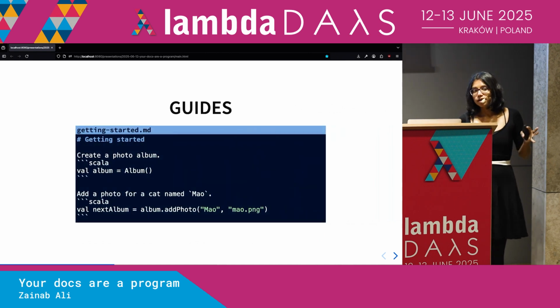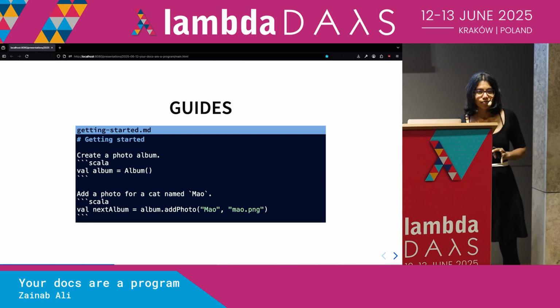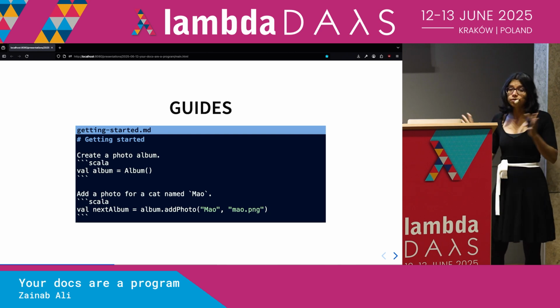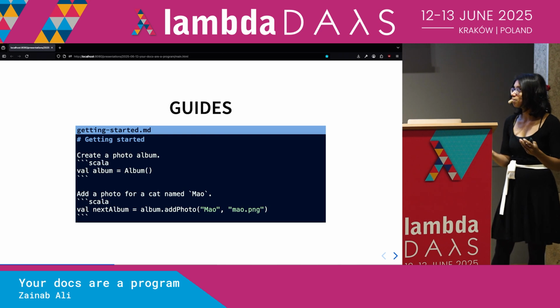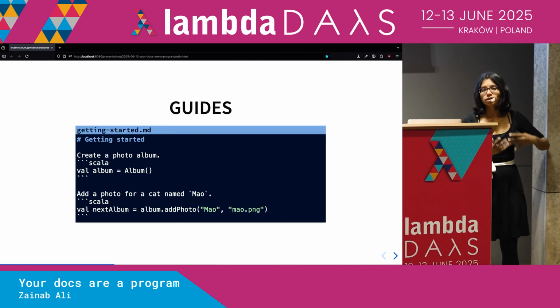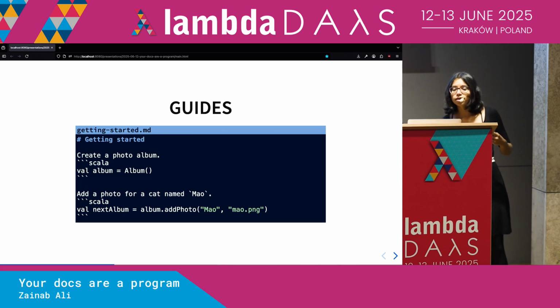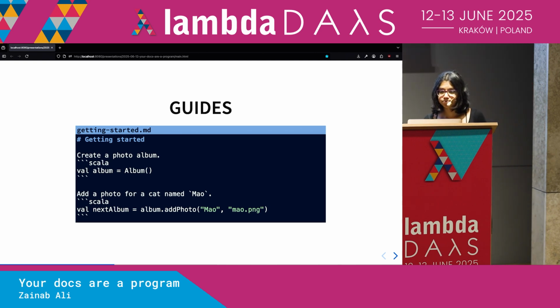So with the other forms of guides we usually write, we tend to gravitate towards Markdown. And that's for various reasons. Markdown has some great editors, and it's got some great viewers as well, right? If you use GitHub, you'll know that it's very, very easy to just get a view of what your Markdown looks like. So usually when we're writing all of these other guides, a lot of other literature around our library will gravitate to Markdown. And we'll have code snippets in that Markdown as well. So here is some code snippets showing how we get started with a photo album.